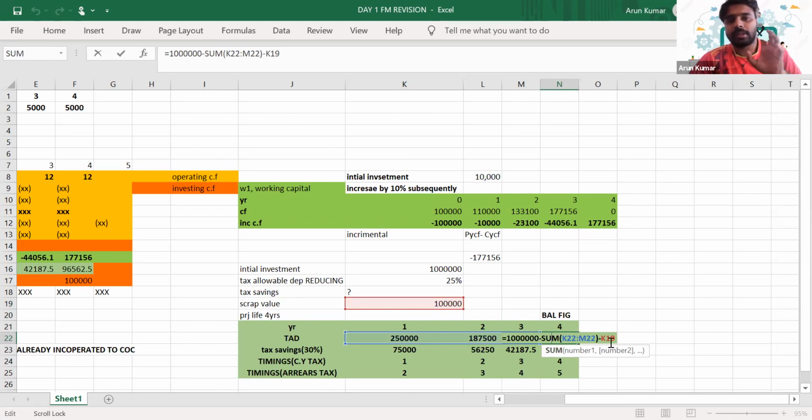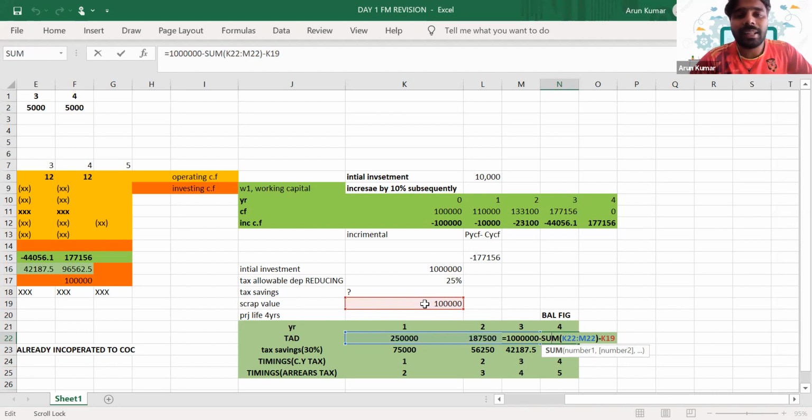We will consider the initial investment. Initial investment is actually how much? 1 million. So from 1 million, we have to deduct the depreciation, the allowance which is already charged, that is year 1, year 2, year 3. We have to decrease the allowance.